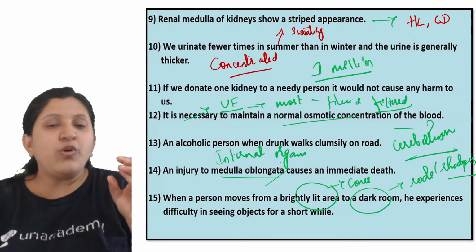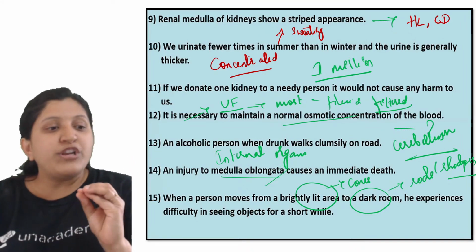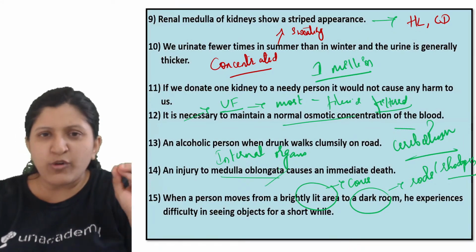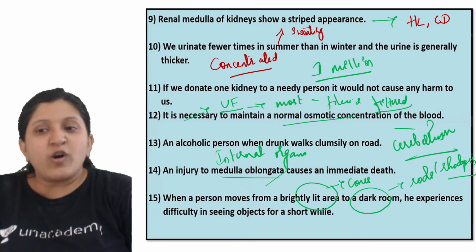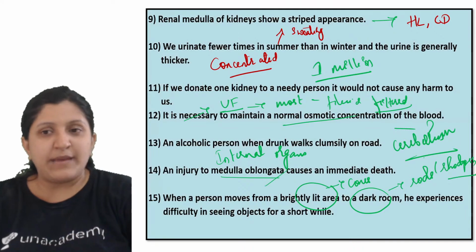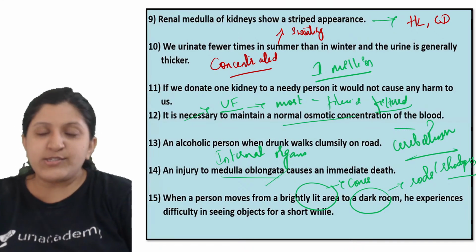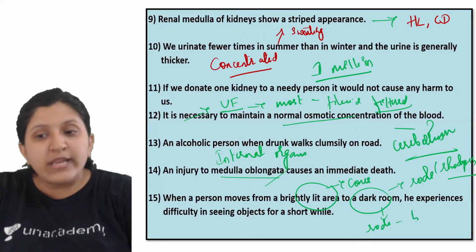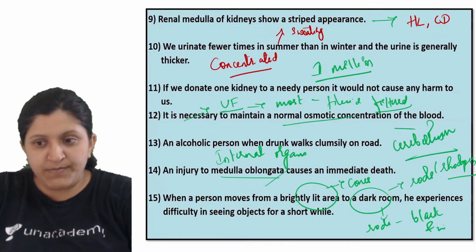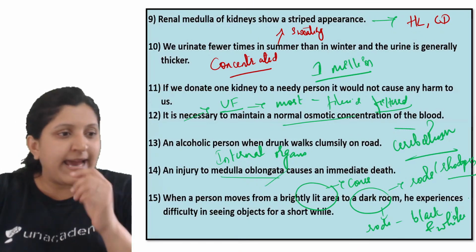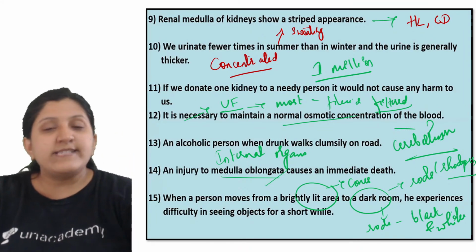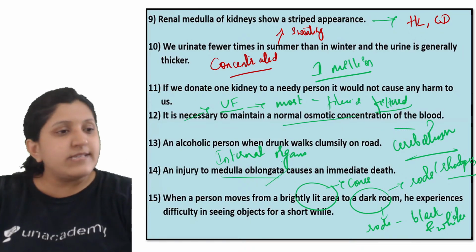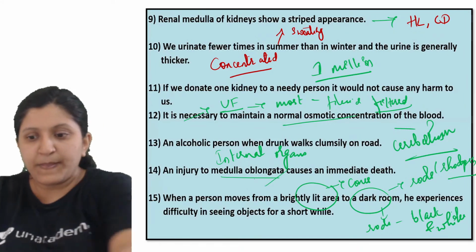So for a short while, only a few seconds, the individual feels difficulty in seeing things. Once the rhodopsin is regenerated, the rods work and give us black and white vision. Rods work with very little light, so they are sensitive to dim light, whereas cones are sensitive to bright light.